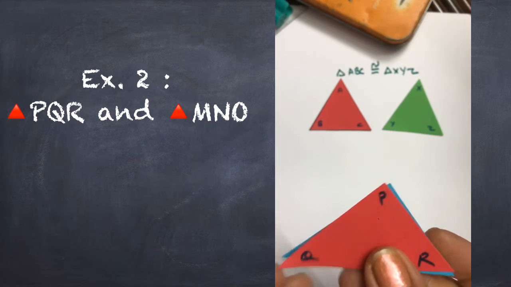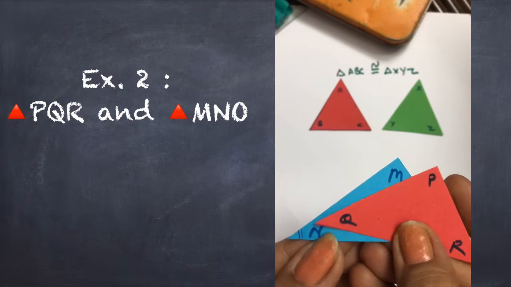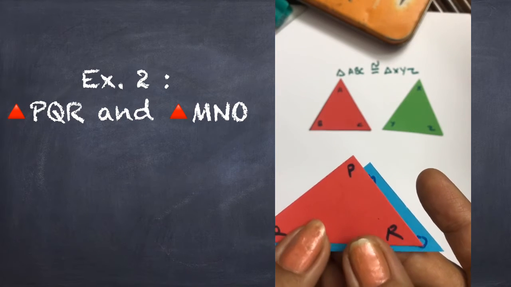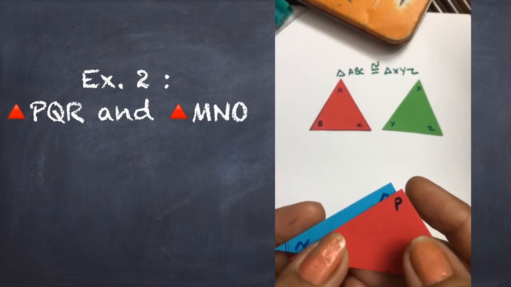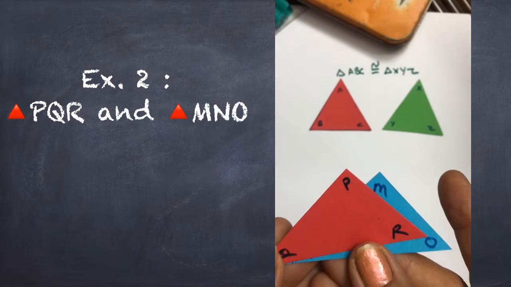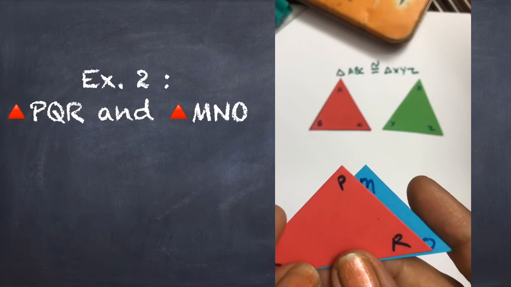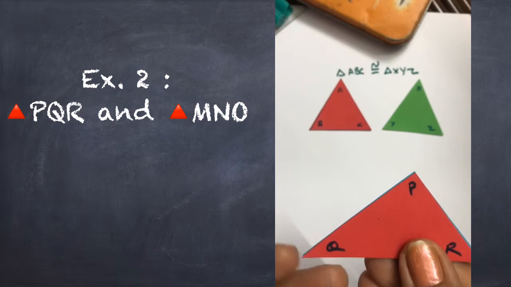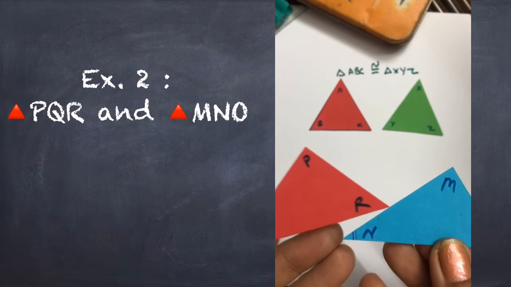Also notice P falls on M, Q falls on N, R falls on O. Also sides PQ fall on MN, QR falls on NO and PR falls on MO. So we can say that triangle PQR and triangle MNO are congruent.